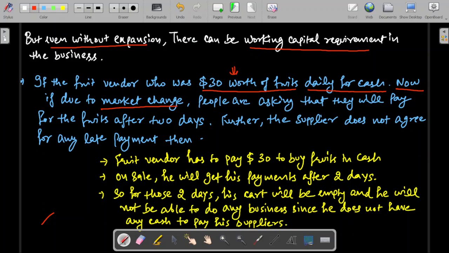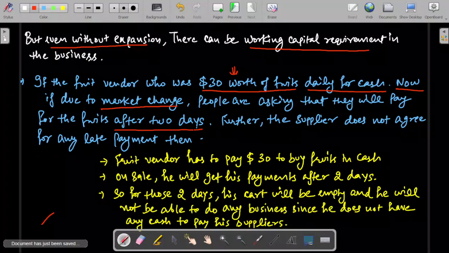If due to any such case, people do not have money to pay the fruit vendor immediately, people are saying to the fruit vendor that we are ready to buy your fruits, but we shall pay you after 2 days only. They are asking for a credit period of 2 days. People are saying we will buy fruit today and we will pay you after 2 days.